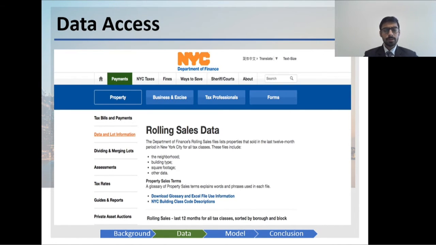So, the very first thing, how the data was accessed. We got the data from the Department of Finance website of New York City, and it was named rolling sales data, containing information about various basic details. In total, there were 20 different variables in the dataset, and the data was for the last 12 months for all tax classes, sorted by different boroughs and done by blocks.